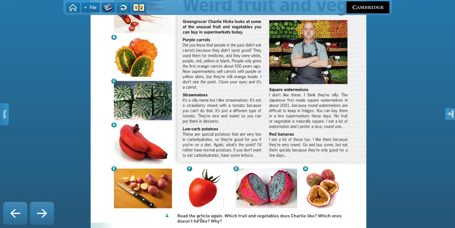Now, read the article again and try to think about which fruit and vegetables does Charlie like and which ones doesn't he like, and try to say why. Okay, so pause the video again and answer that question.